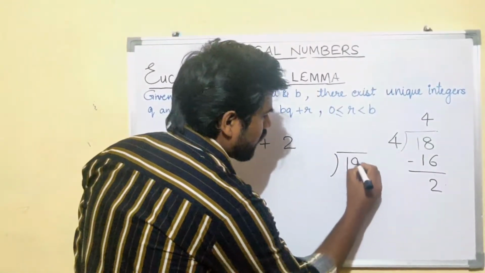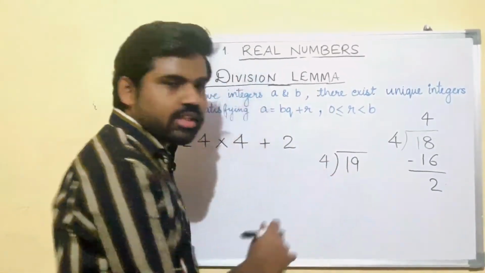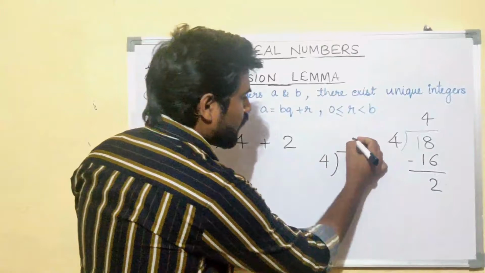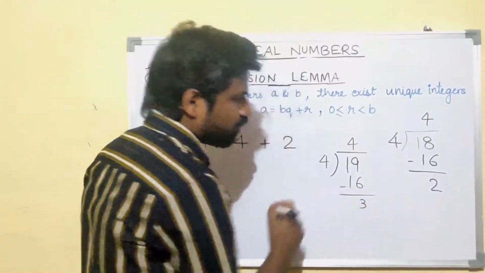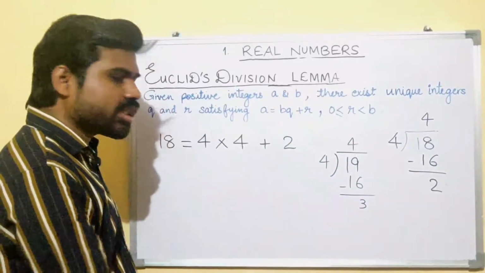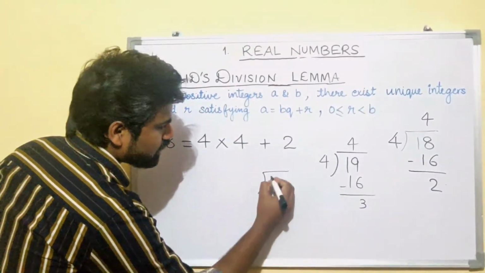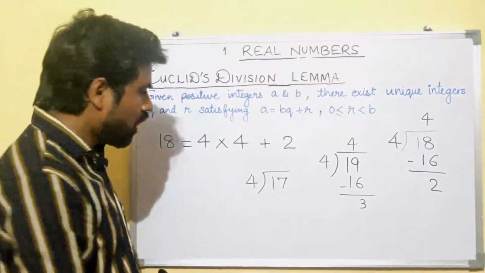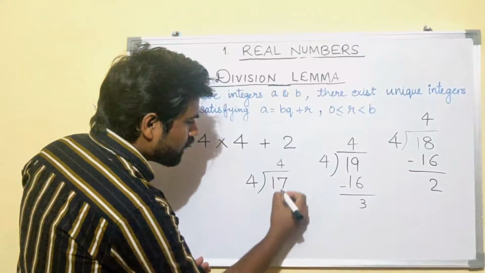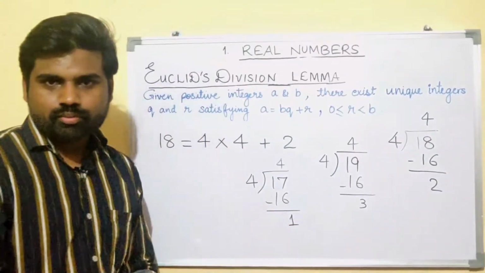Let us take 19 as the dividend, and the divisor is 4. You will get 4 4s are 16 and the remainder will be 3, right? Let us take another example where the dividend is 17 and the divisor is fixed at 4. You will get 4 4s are 16 and the remainder will be 1.